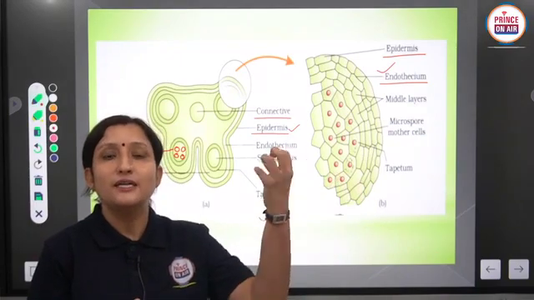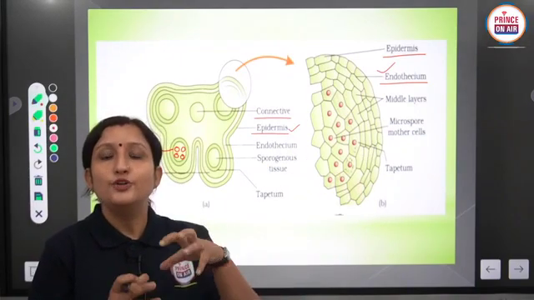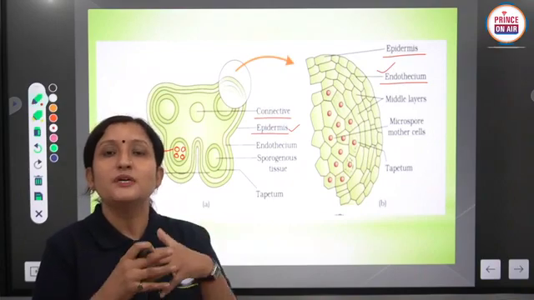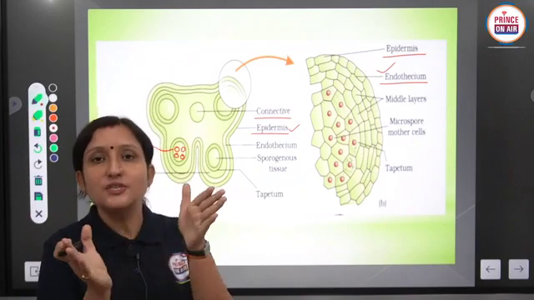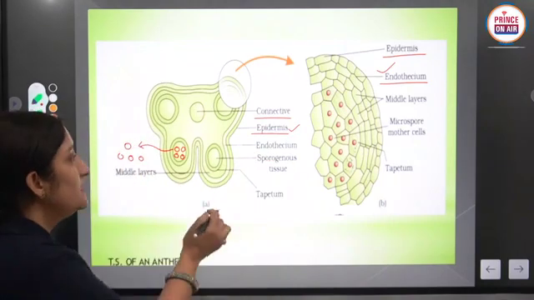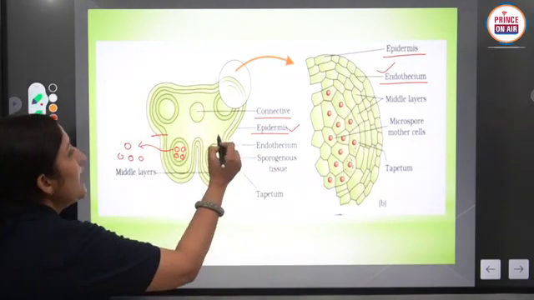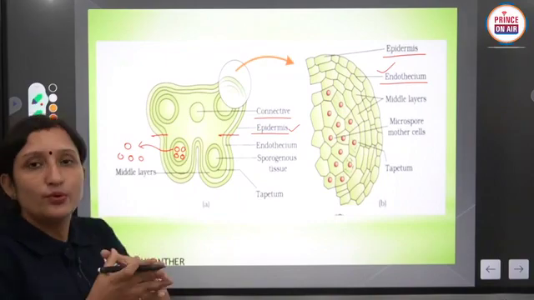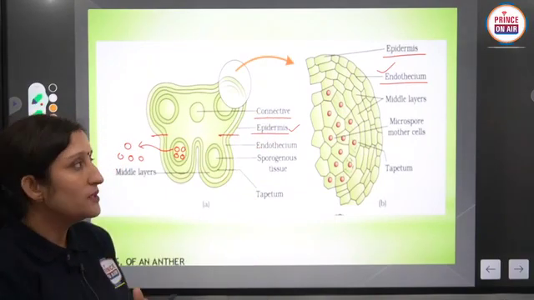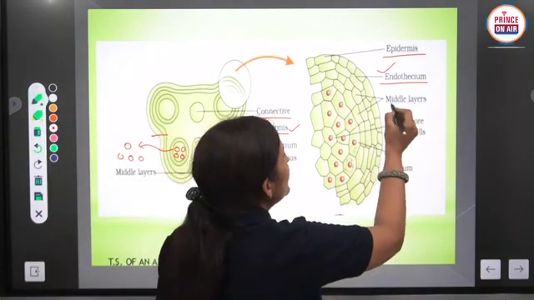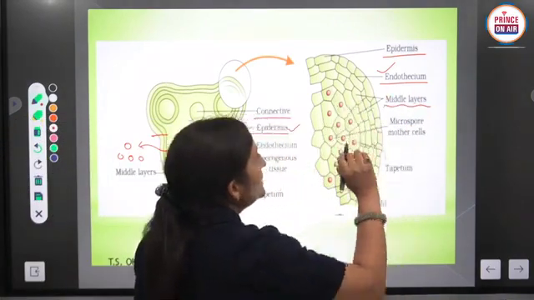That means it absorbs moisture, and during maturation it becomes dry, and then pressure is created, as stretching is created in the middle part of the anther, and it breaks down, and then pollen grains are easily released. Clear? So endothecium is the second layer, and the third layer is the middle layers.